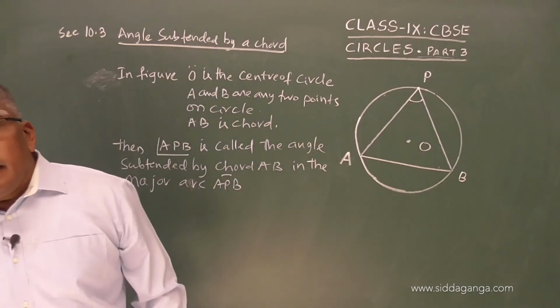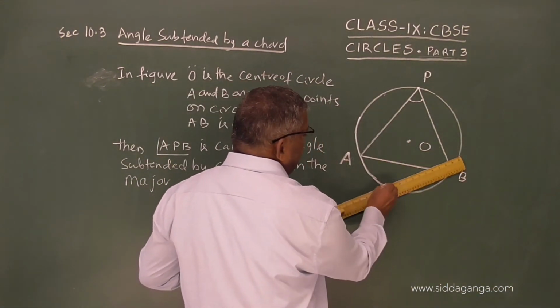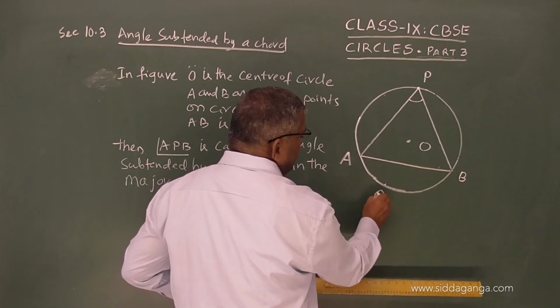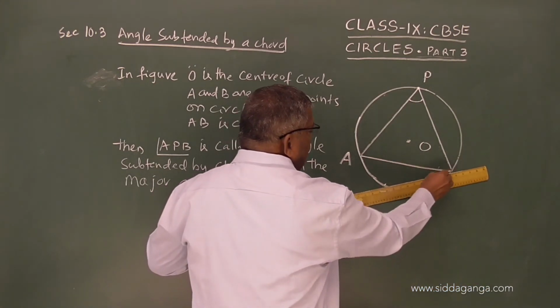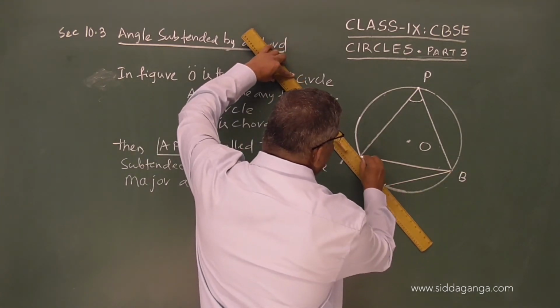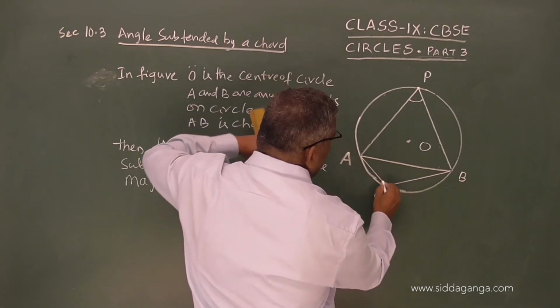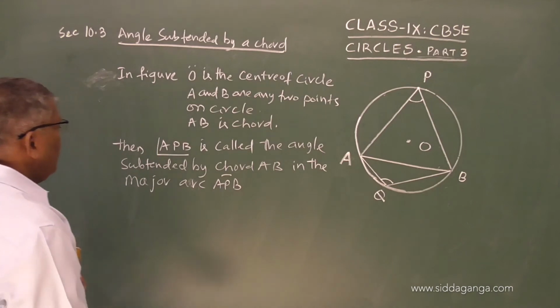Now, similarly, if you have any point Q, let us say, any point Q here in the minor arc, if I join PQ and AQ, let us say. So, here we formed one more angle, this is known as AQB.